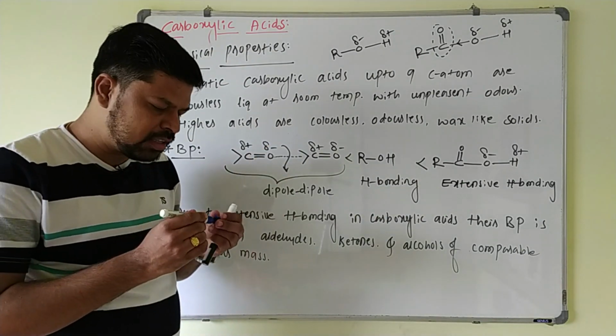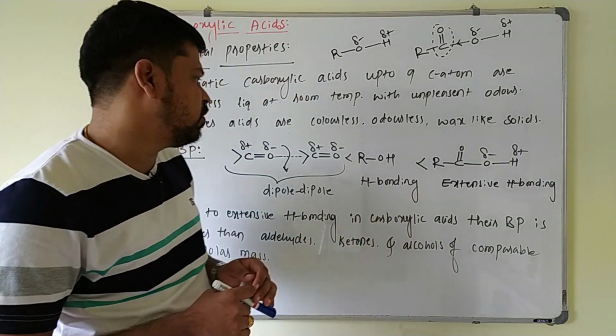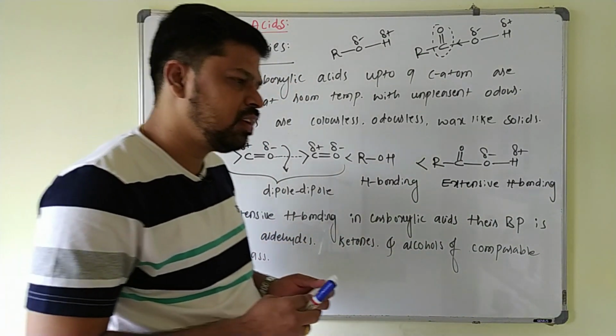And a very important point is the hydrogen bonding is so strong that it will not break even in the vapor phase. You will see in the next slide.